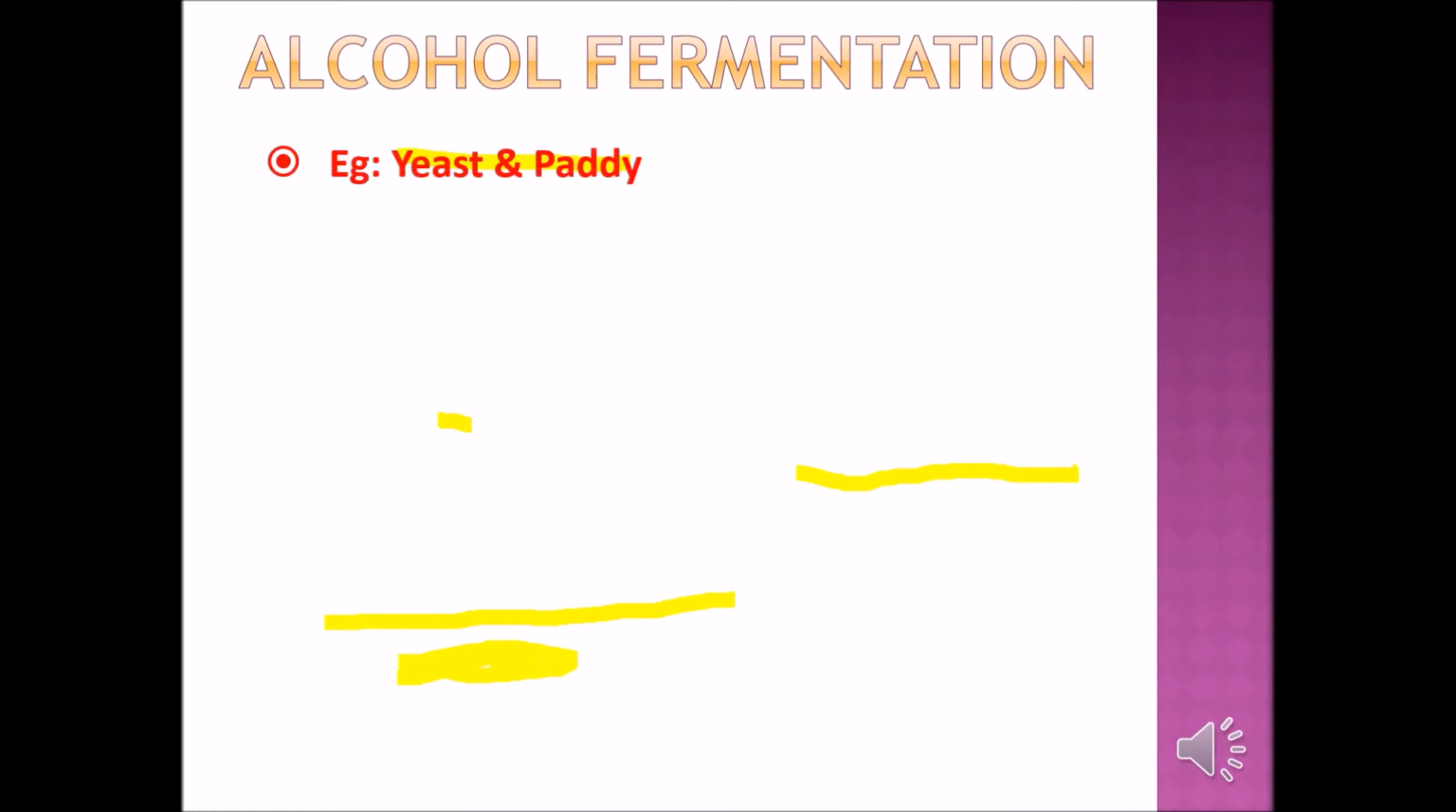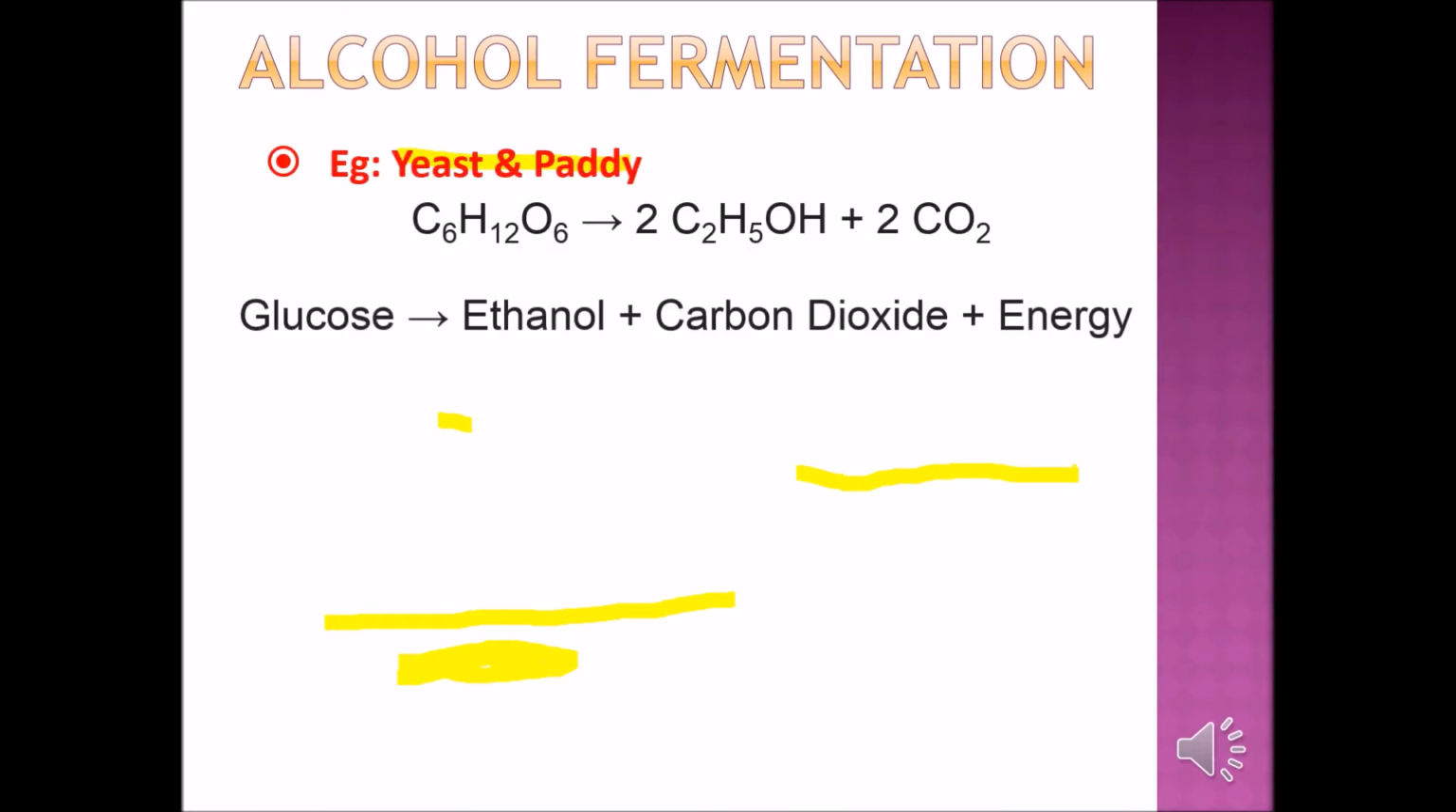Now we have the examples. For alcohol fermentation, the examples we want to know are the yeast and also the paddy. Yeast, you know what yeast is? It's a microorganism. Where can you use this? Bread making. And paddy, you know, is for the rice.